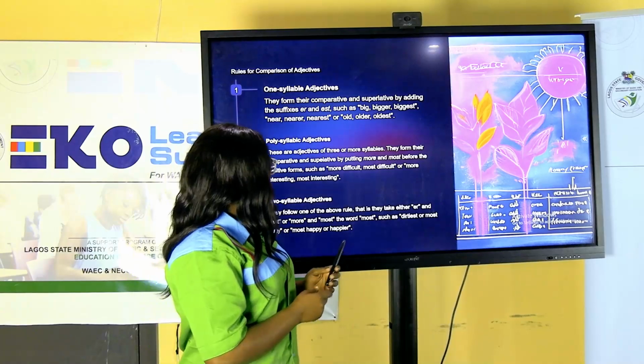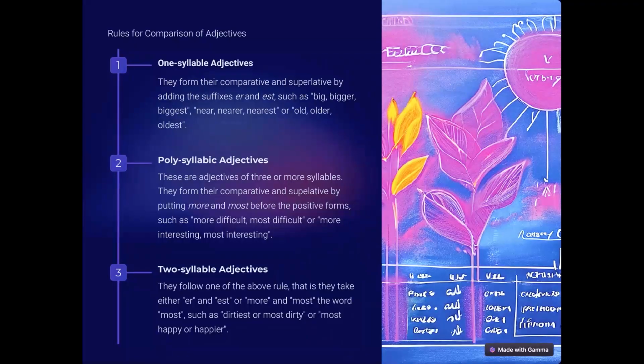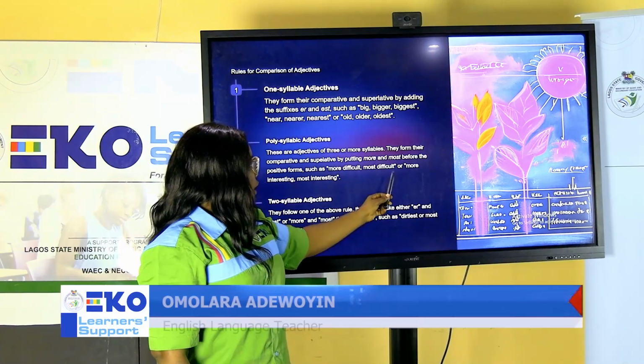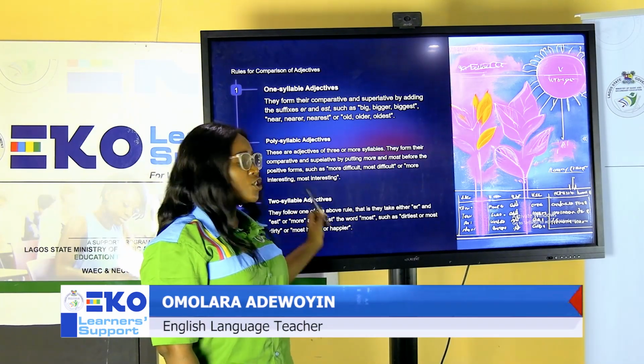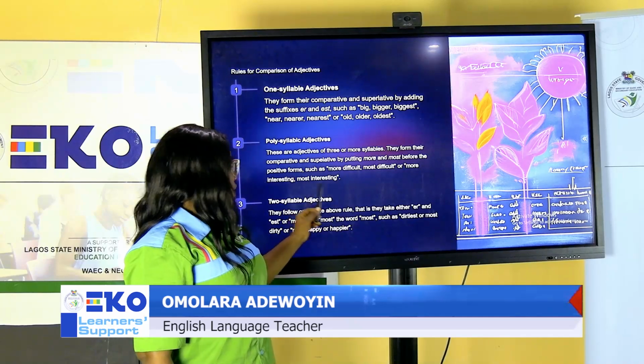Now let's look at the example we have there. We have difficult, a three-syllable word. That takes more difficult, and then the superlative form, most difficult. We also have the example, more interesting and most interesting.